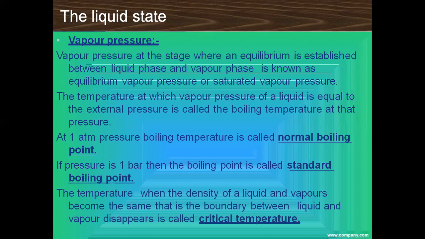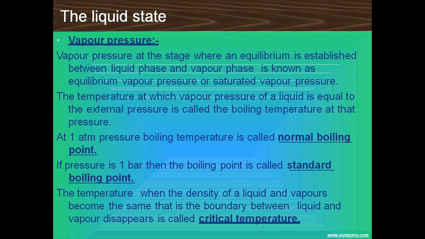We know this thing, what are vapors? Vapors are, when the water starts boiling, it converts into vapor, meaning there is gas along with the water molecules. When the water molecules are mixed with the gas and come to the gaseous state, that is known as vapor form. Okay, and that equilibrium is known as the equilibrium vapor pressure. So the temperature at which the vapor pressure of the liquid is equal to the external pressure is called the boiling temperature. Okay, at 1 atm pressure, the boiling temperature is known as the boiling point.